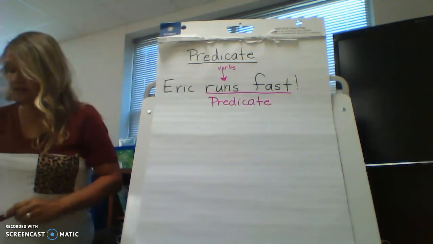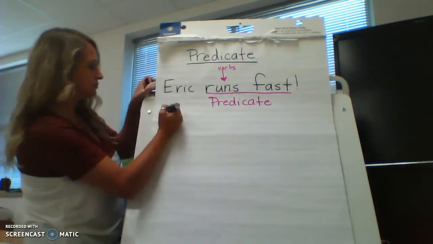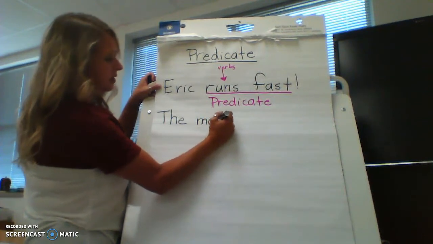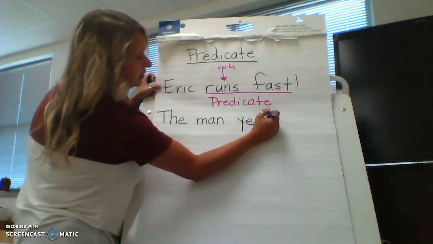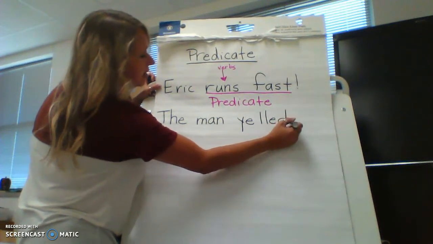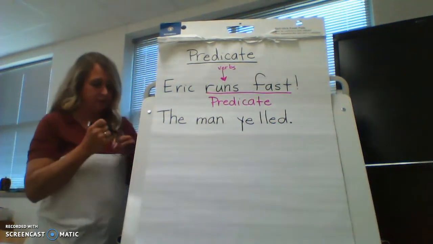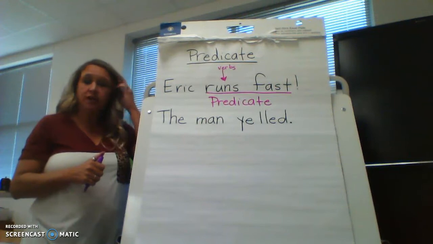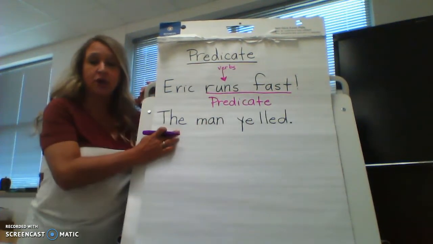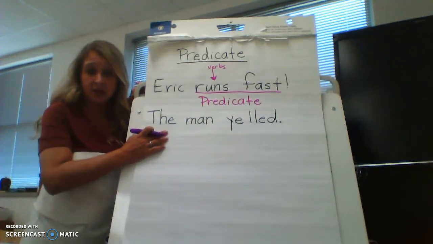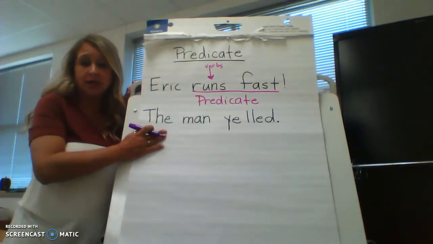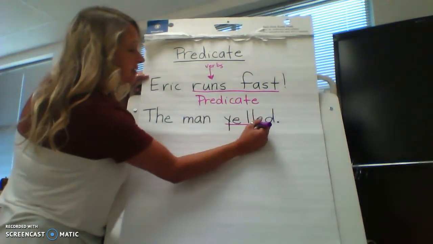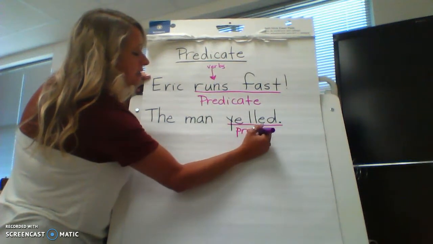All right, so let's see if we can find the predicate in this sentence. The man yelled. The man yelled. Okay, so let's look for who yelled. Who yelled? The man. So we know the man is the subject. Okay, the subject is who or what did something. What did the man do? He yelled. So that is our predicate. The predicate is what they do.